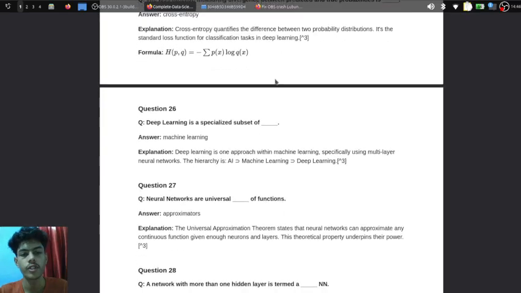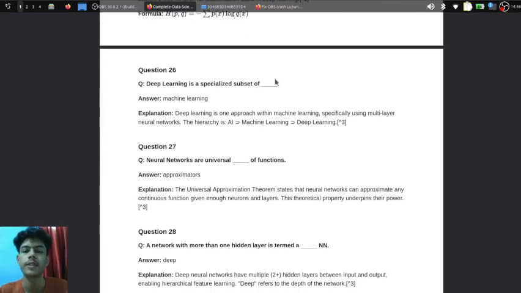Now our question 26: deep learning is a specialized subset of machine learning. Deep learning is one approach within machine learning, especially using multi-layer neural networks. The hierarchy of AI is that machine learning is a subset of AI, and deep learning is a subset of machine learning.